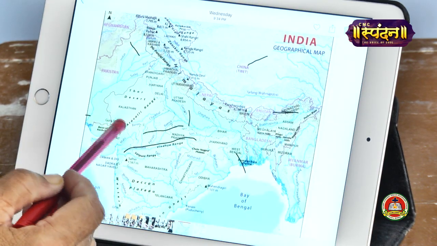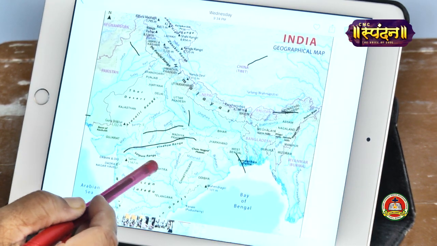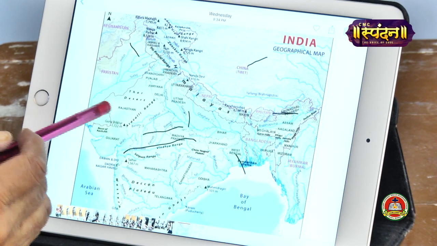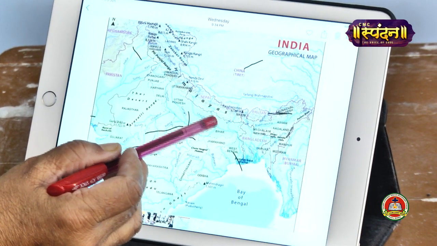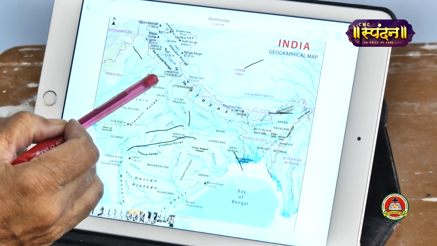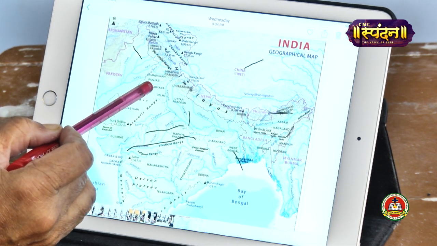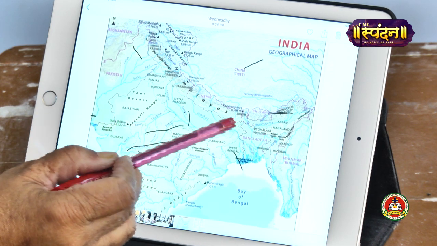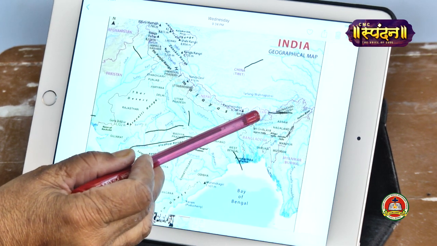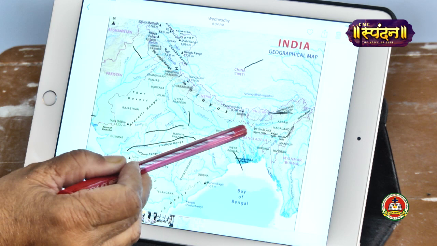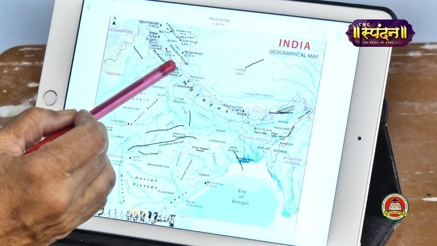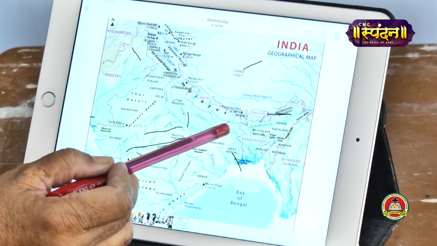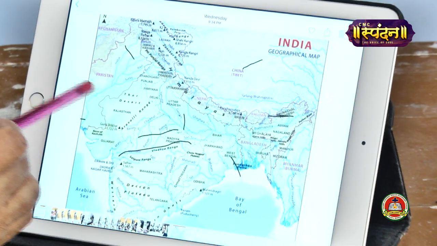So children, this is the physical map of India. Okay? And we are talking about the northern plains, which are over here, right? They extend from Punjab in the west. Can you see Punjab over here? From Punjab in the west to Assam in the east. This extends from here to here, which is 2400 kilometers. And their width varies; it can be 150 kilometers to 300 kilometers.